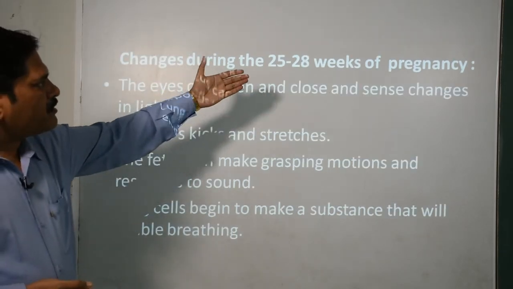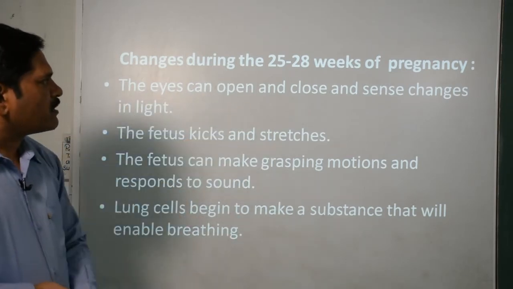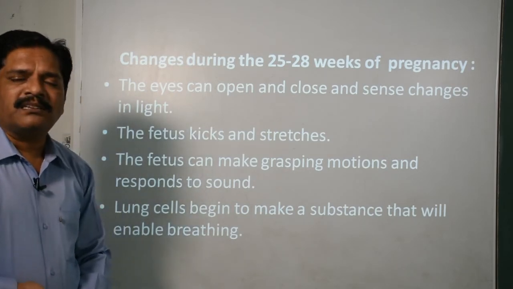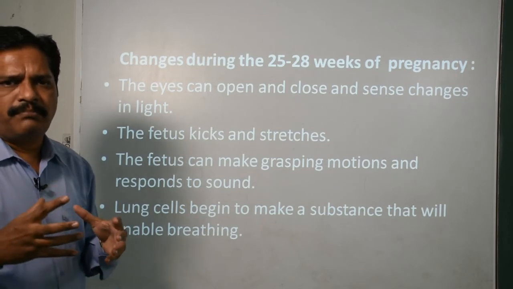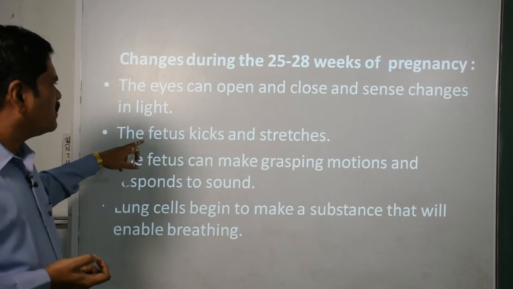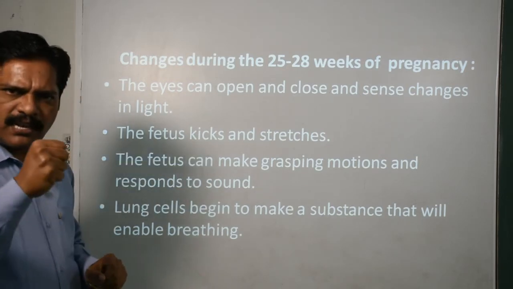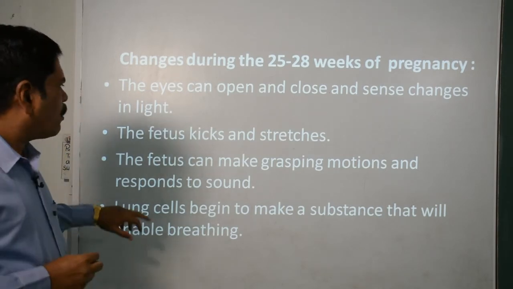What are the changes which we will observe in the 25 to 28 weeks of pregnancy? The eyes can open and close and sense changes in light, that means if there is bright light outside the womb, then that baby will close his or her eyes and respond to the light. The fetus kicks and stretches, okay. The kicking in the womb can be observed.